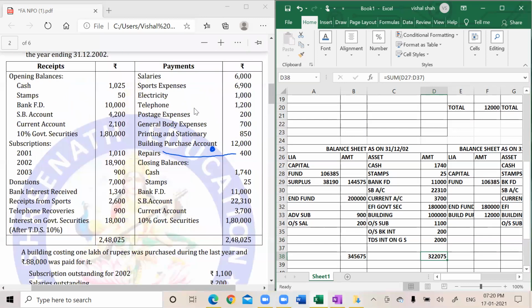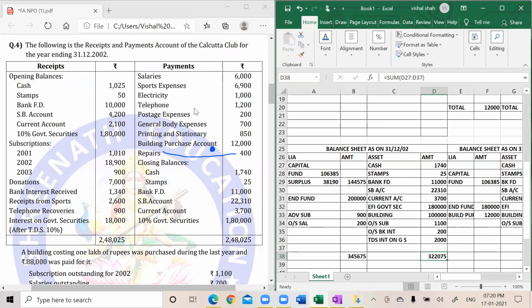Let me do the total of this side. 6,000 plus 6,900 plus 1000 plus 1,200, and again 200, then 700, then 850, then 12,000, then 400, then 1740, 25,11,000, 22,310, 3,700, 1,80,000, 2,48,025.